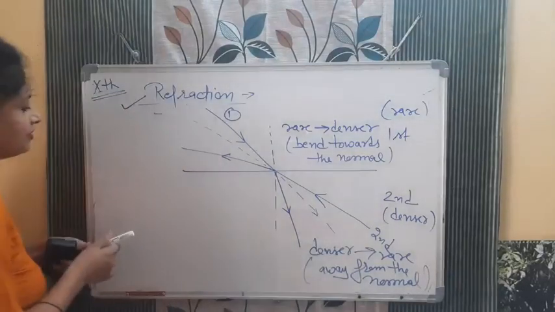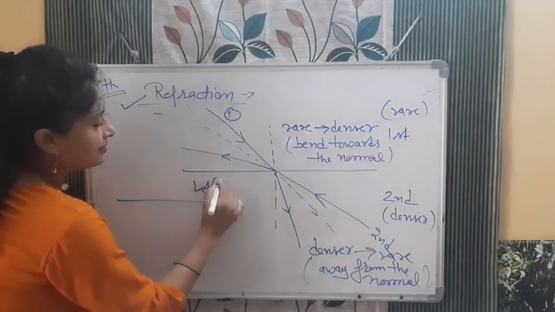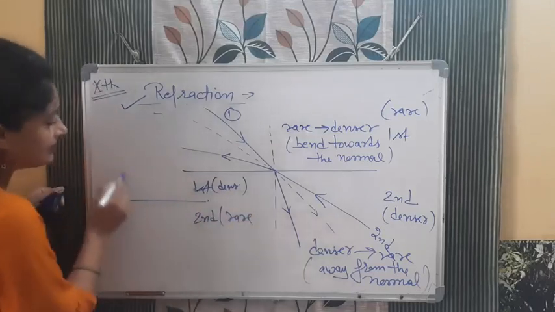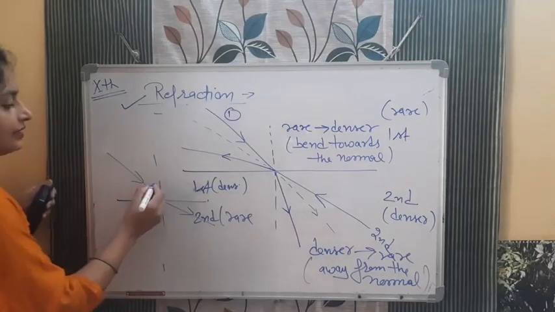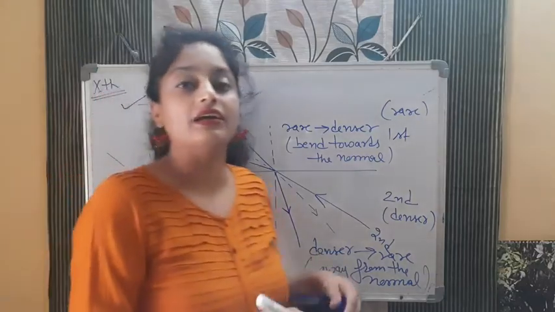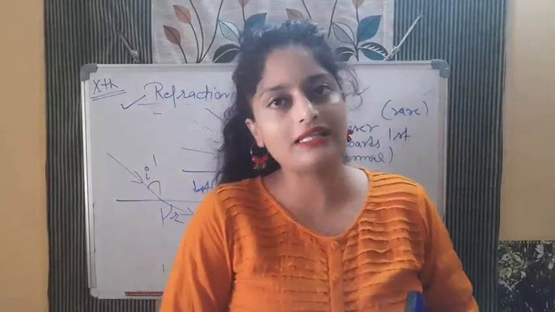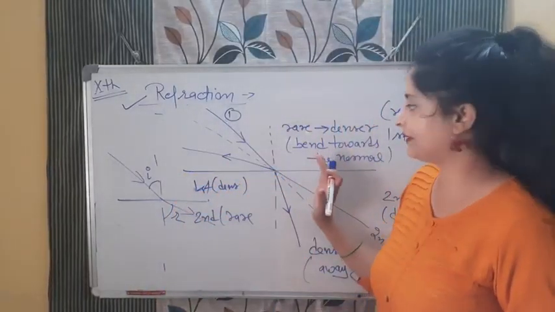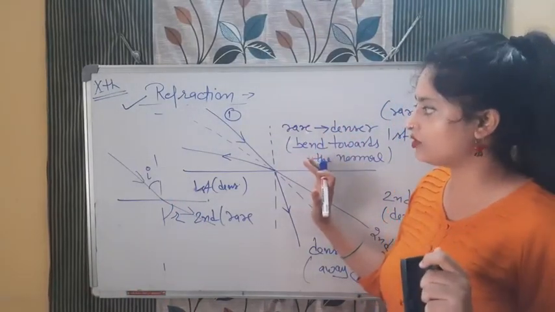For example, you are making a second diagram like this. The first medium here is denser, and the second one here is rare. Now if the light is coming from the denser, this is the normal, it will go away from the normal. This angle is again the incident angle, and this angle is the refracted angle. This time it is not reflected, it is the refracted angle. So two angles are again involved. Now there are laws of refraction also, like laws of reflection. That I will tell.